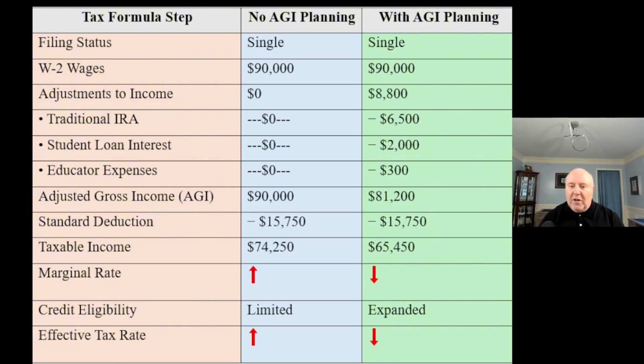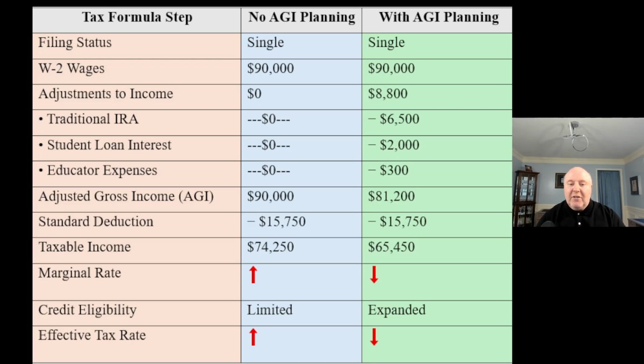So they're still single, $90,000, but now they're going to have some adjustments to income. They have $8,800 of adjustments. And what I put as traditional IRA, they went ahead and they put $6,500 into their IRA. All right, so that's great. That's a traditional IRA. That's going to reduce our AGI. We have our student loan interest, $2,000. So we're going to go ahead and we're going to reduce our AGI by another $2,000.